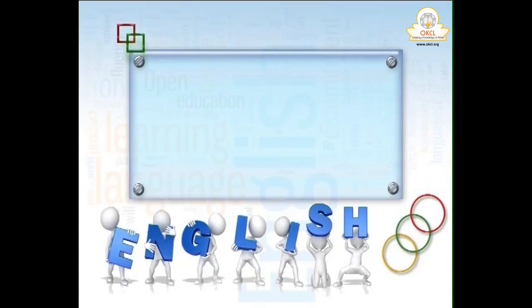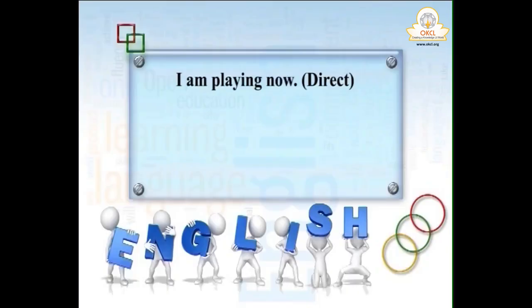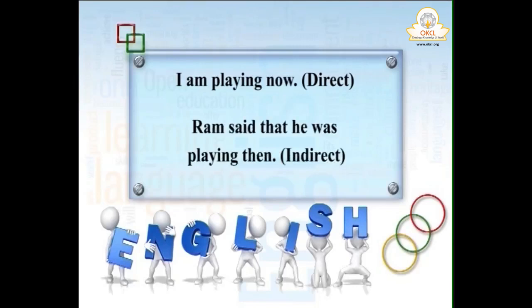So for example, the sentence is, I am playing now. You will tell it in indirect speech. So what happens here? Suppose Ram said that, whatever the direct speech is, I am playing now. I became he because I is used for Ram.